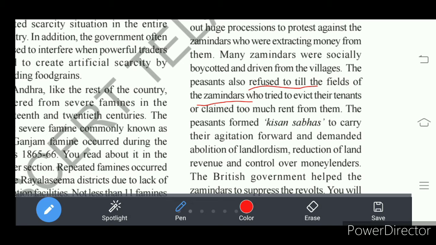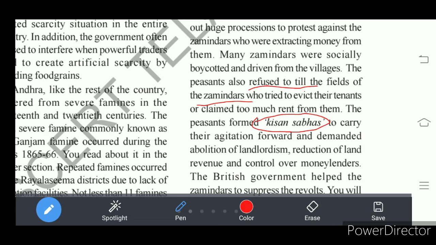To show protest, it is very essential to be united. So, to get unity among the peasants, peasants formed their organizations called Kisan Sabhas. In every part of the nation, peasants formed their Kisan Sabhas.